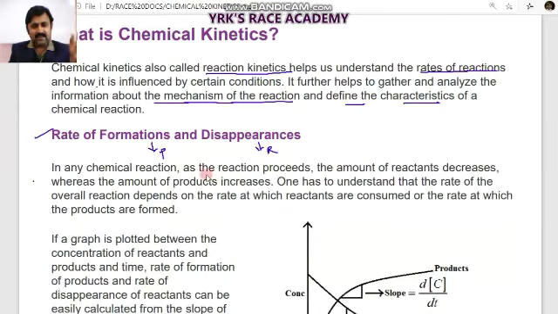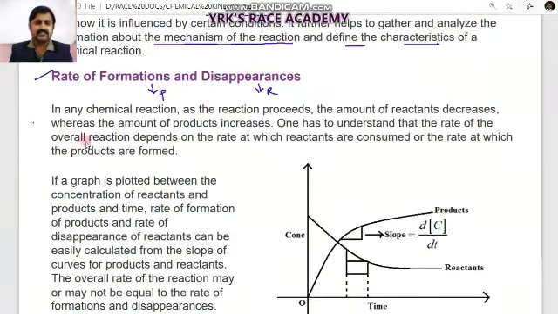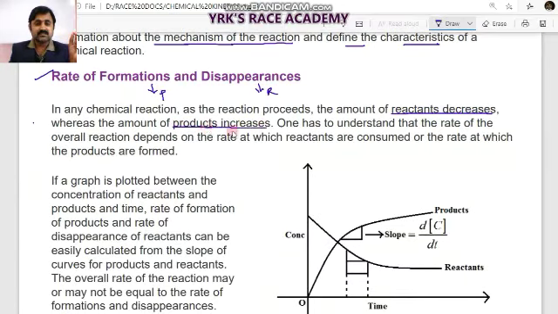In any chemical reaction, what happens? As the reaction proceeds, the amount of reactants decreases, whereas the amount of products increases. That is the most important understanding and observation that is required to go ahead in the concept.